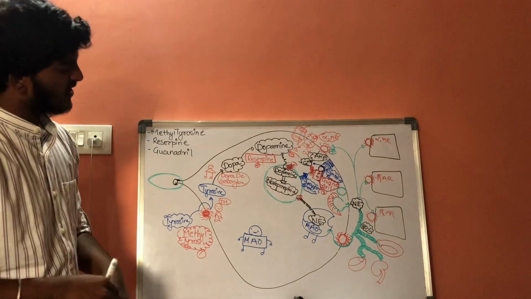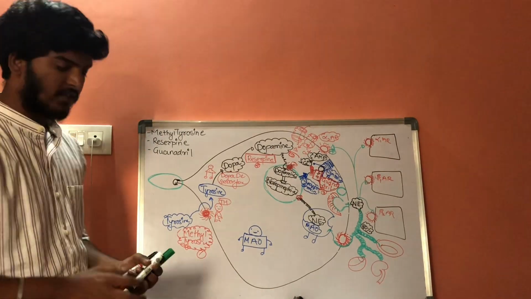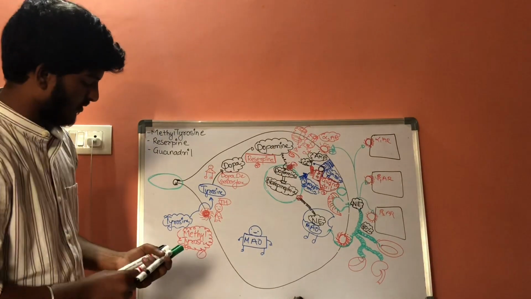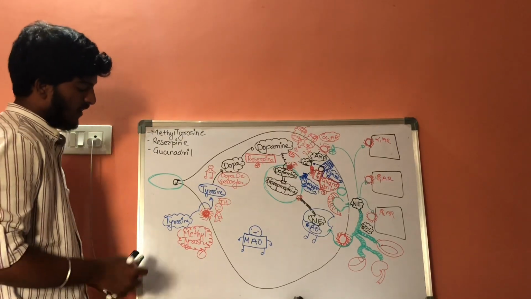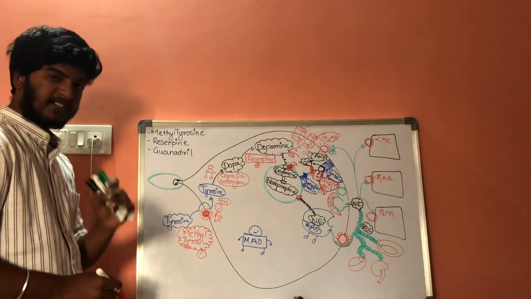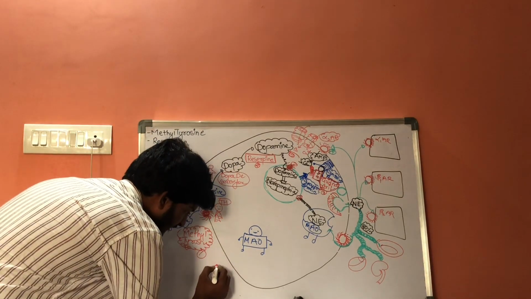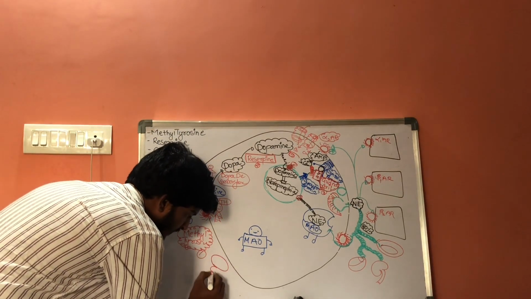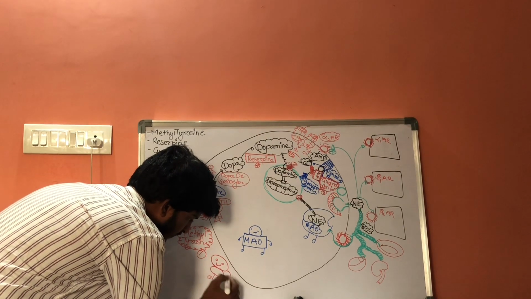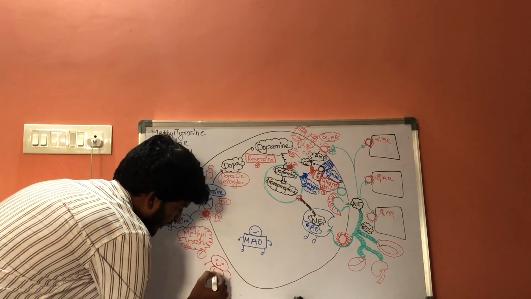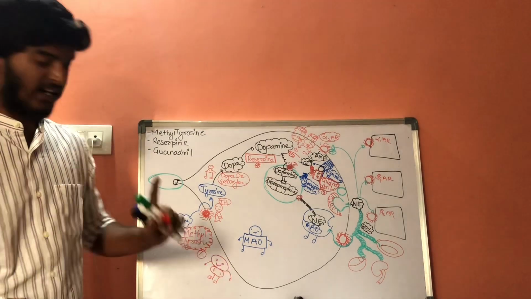Now there is one more type of drug, that is a pseudo drug. Let us consider this is a special drug.